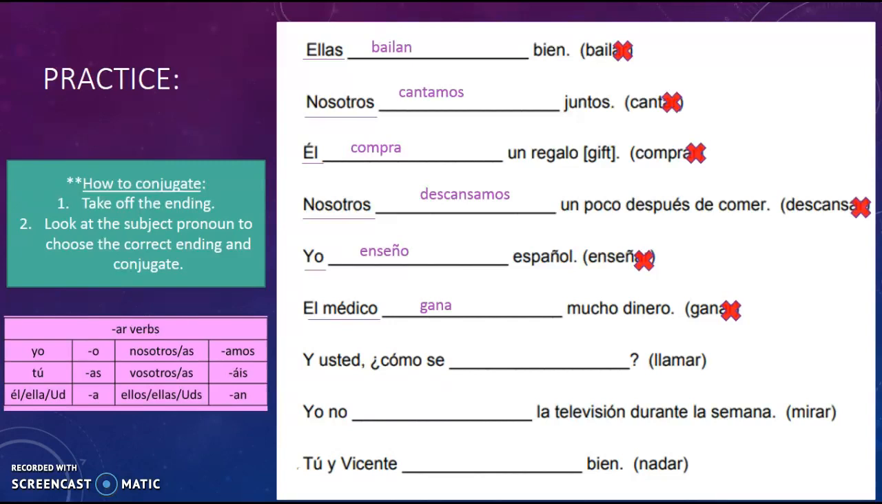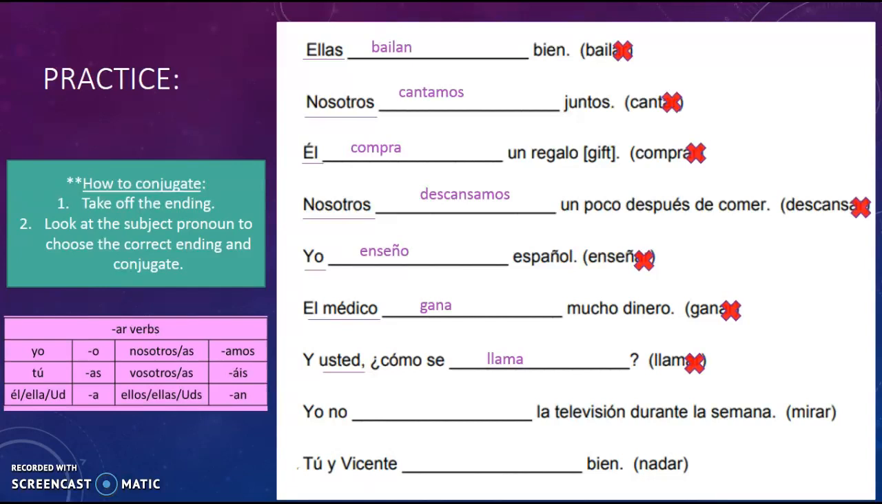Okay, our next one down is a familiar phrase to us. So it says, y usted, como se blank. And our verb is llamar. We know llamar means to call. We use this phrase when we're talking about what's your name, what do you call yourself. So we're taking off our AR. Our subject is usted. So you can look over there and see the usted ending is the letter A. And we plug in llama, como se llama. So you guys already know this phrase, but now you're understanding why it is that way because you're actually learning the pronouns and the endings and the grammar behind it.